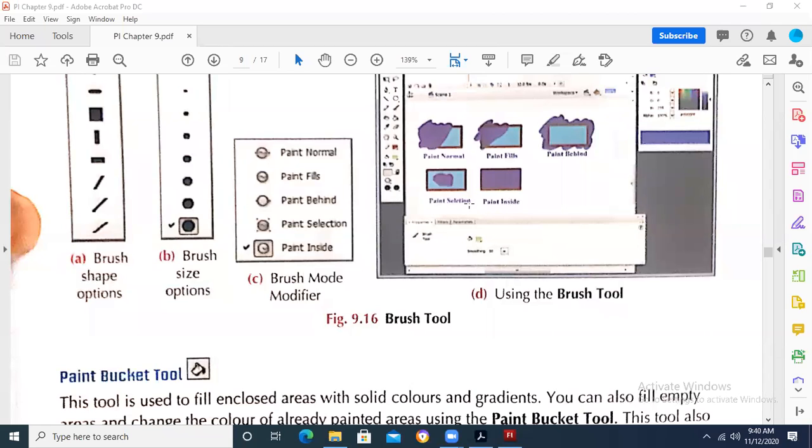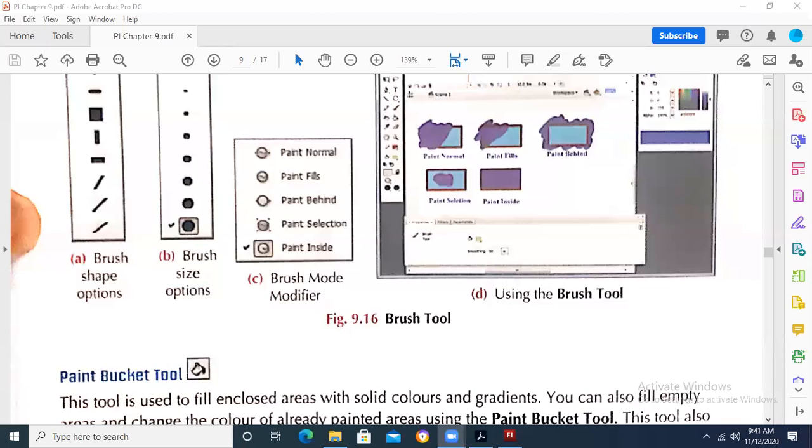Then paint selection is there, which is inside the object but only for a particular area, whatever we have selected. Paint inside is if we have drawn outside, it will not go outside and it will stay within the limit of that particular object that we have got.